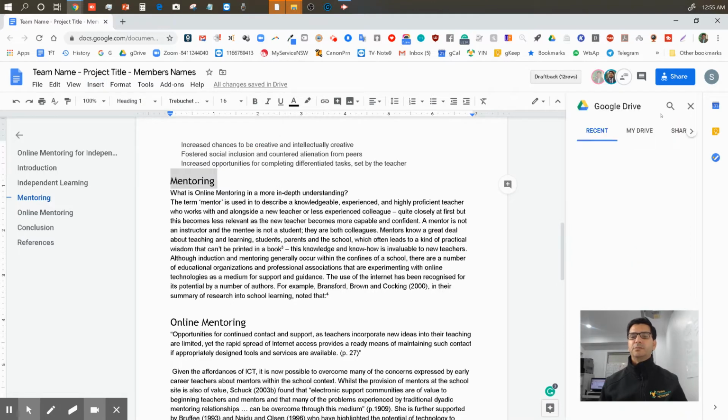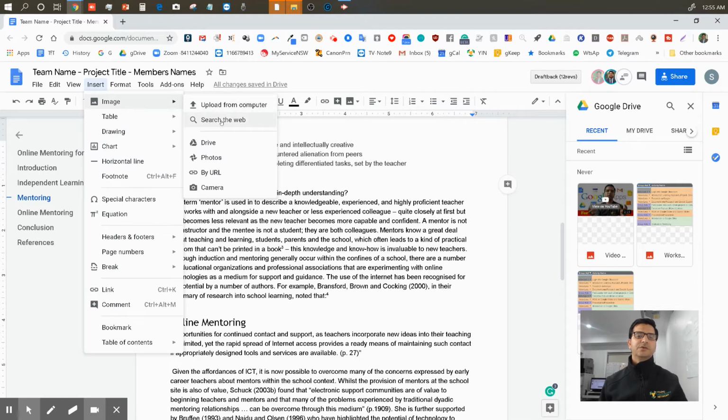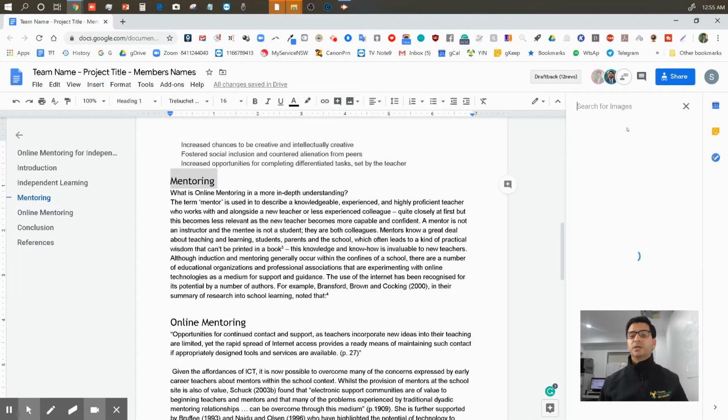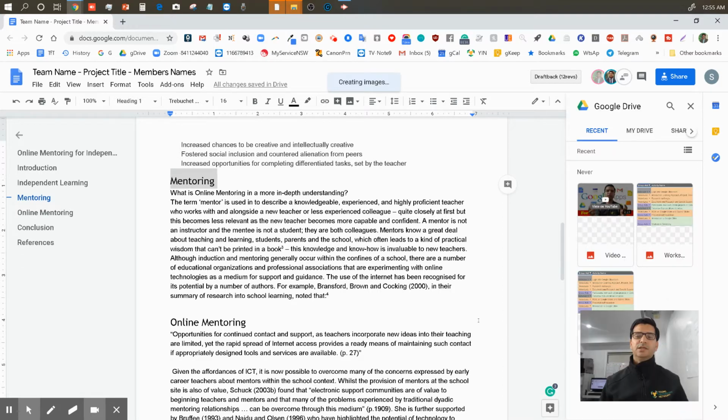I'm going to get an image from my drive. I think I have something on mentoring. I just go and put it in, if any image, I guess I don't have any. So what I'm going to do is go and search the web for an image. You can also search in your Google Photos. If you have, you can actually use the camera too. And you can upload as well. So if you search mentoring, I'm happy with that image. And you can just click on insert. On the bottom section it says once selected, you can select multiple images.